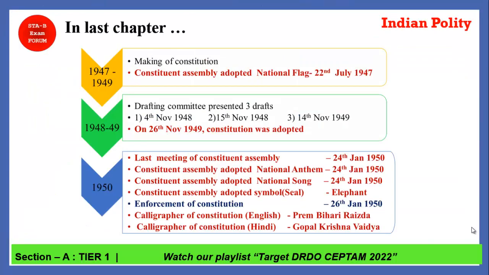So in the last chapter we have seen the timeline, how the constitution was made, and this timeline is very important from the exam perspective. What are the important events that happened in the timeline we have seen in the last chapter? So if you have not watched that video, you can watch it. We have a link in the description box. You can just click on it and go and check this chapter.